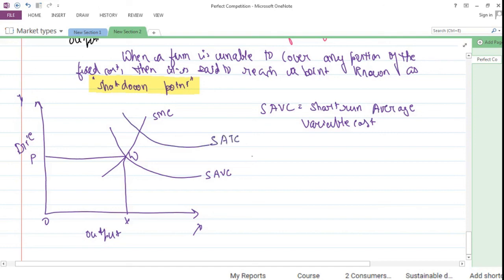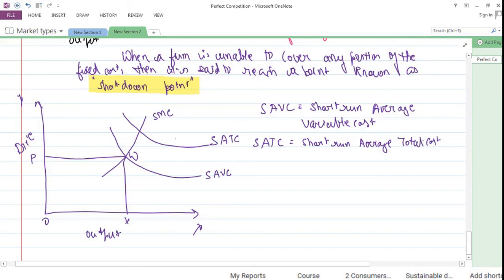ओके, शॉर्ट रन एवरेज टोटल कॉस्ट मेरा यहाँ पे है, उसे मैं यहाँ पे कवर नहीं कर पा रही हूँ. Short run average total cost. I am not able to meet up the entire total cost. Then I should not be undertaking production at this stage.